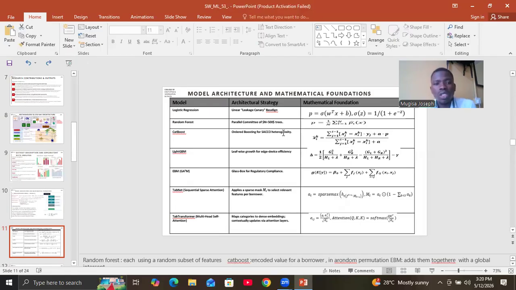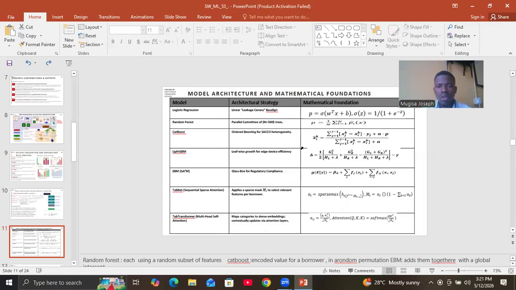Then CatBoost. This model mainly handles high cardinality categorical features using ordered target encoding, whereby the encoded value of a borrower is given by the average of the labels of all the borrowers who came on earlier. And it does it in a random permutation. So, in that way, it avoids the target leakage.